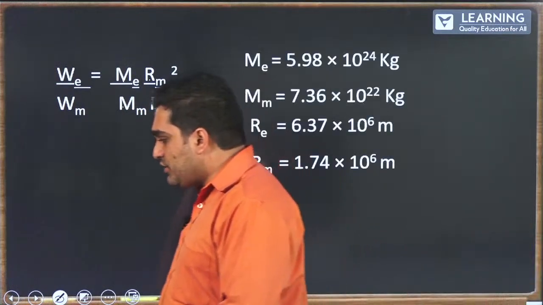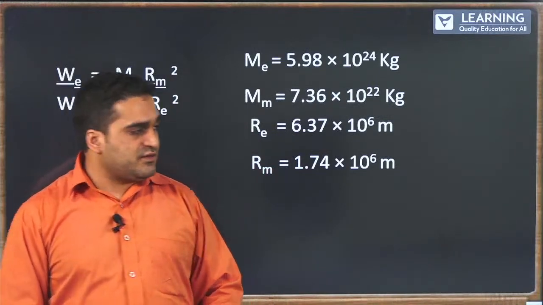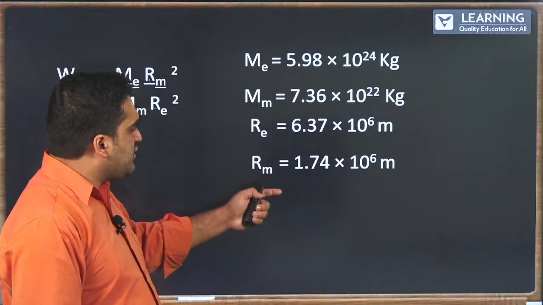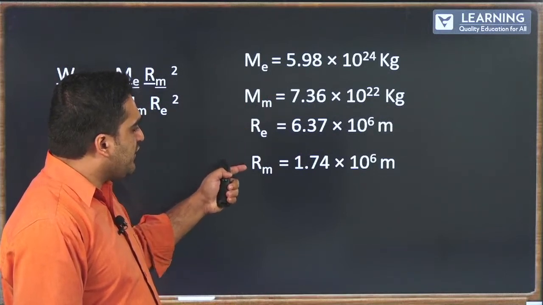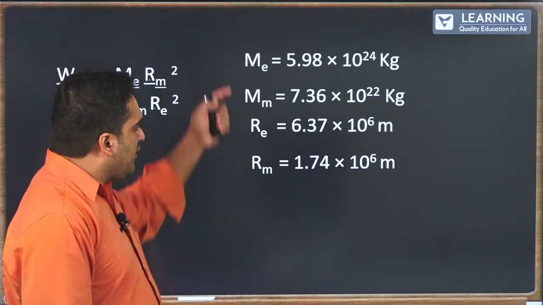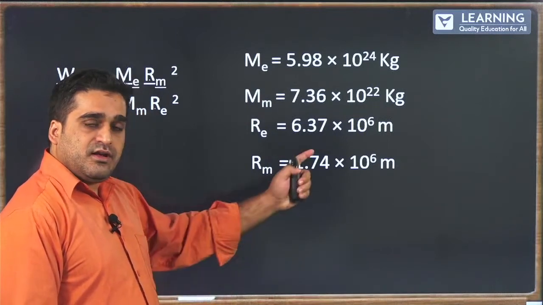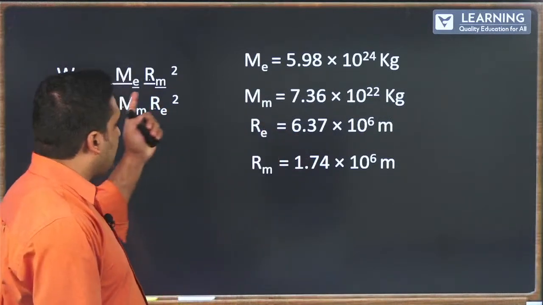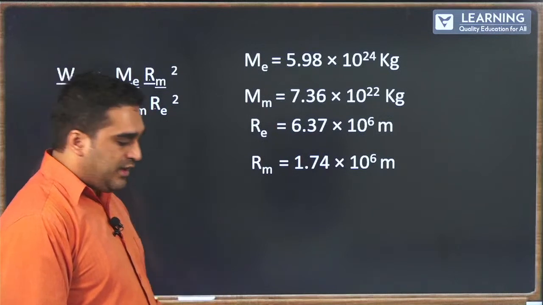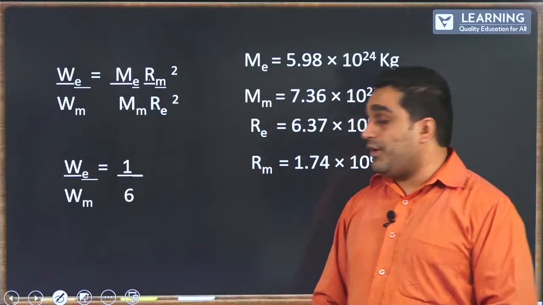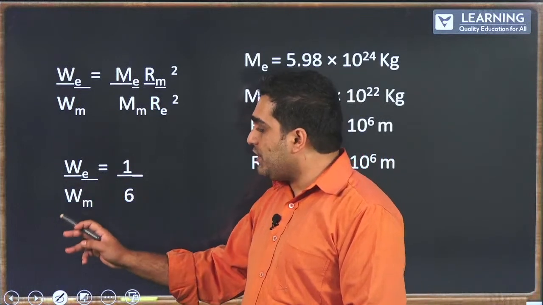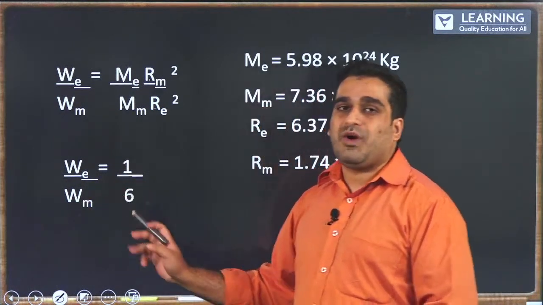These constants I have put here for your reference, so make a note of them. Next, we substitute them in the equation, and what we observe is that the ratio of the weight on the Earth to the weight on the moon is 1/6.